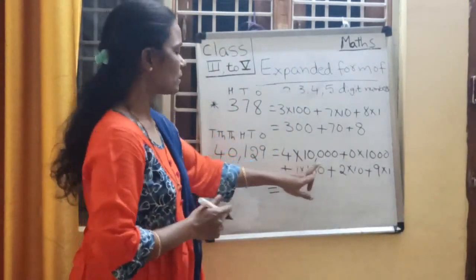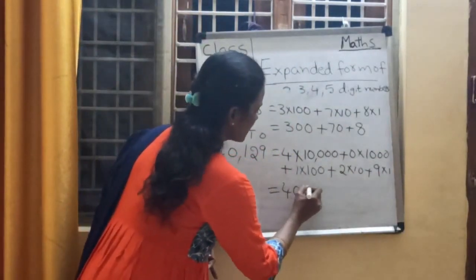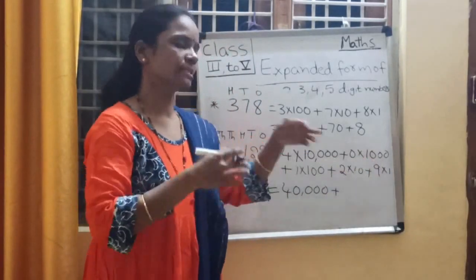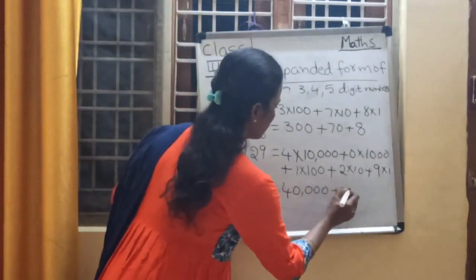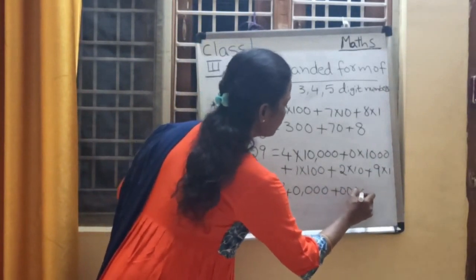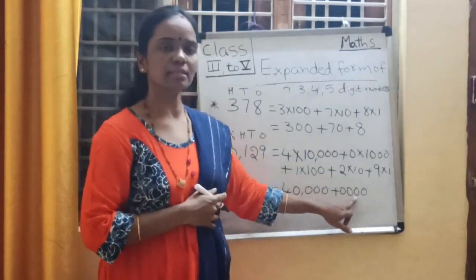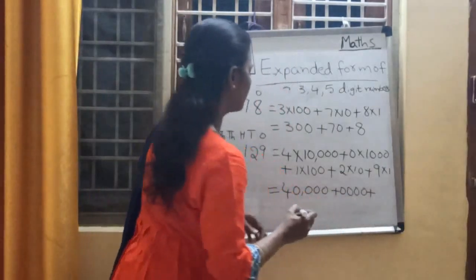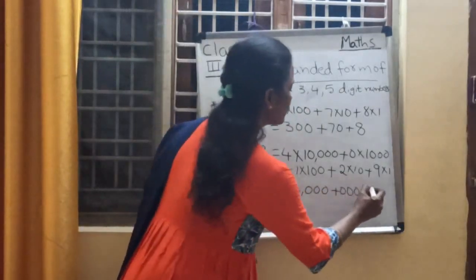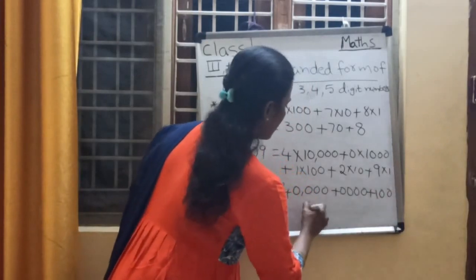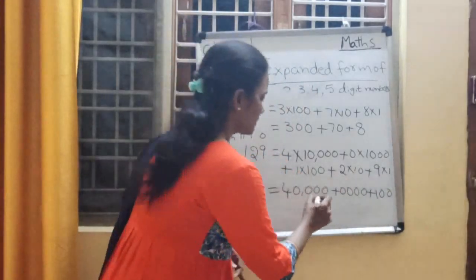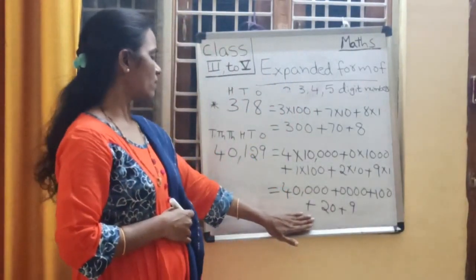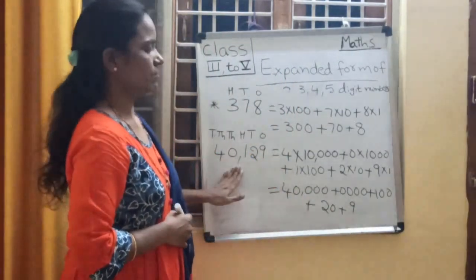4 into 10,000, 40,000, plus 0 into 1000, 0. I wrote here 4 zeros because it is a 4-digit number. Plus 1 into 100, 100. Plus 2 into 10, 20. Plus 9. This is the expanded form of this number.